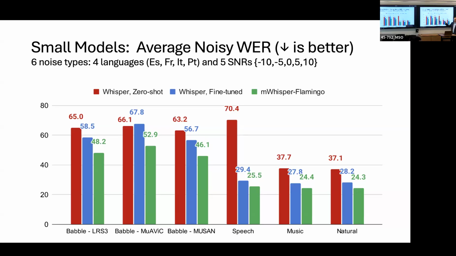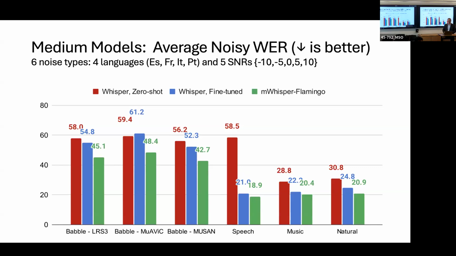So again, in the red, we have Whisper Zero Shot, which is performing basically the worst out of all the models. And we have Whisper Fine-Tuned Noise. It's doing better because the bars go down. And finally, mWhisper-Flamingo is doing the best. We see that the bars are the lowest. And when we scale from the small to the medium model, we can see across the board, the word error rates are better. So first of all, scaling the model size improves the performance, but we're also seeing the same trend that mWhisper-Flamingo performs the best, confirming the advantage of the visuals.